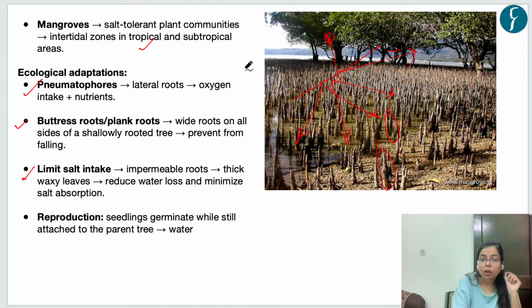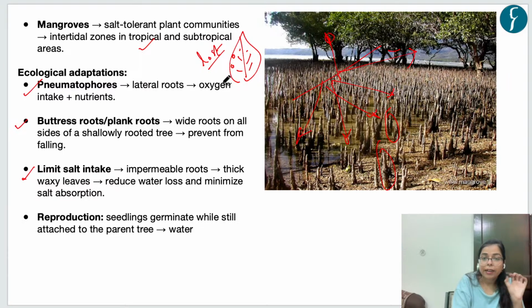Also, they have thick waxy leaves, and their stomatal openings are very small, and because of these small stomatal openings, less water is lost to the environment. So there is less transpiration or less water loss because of these thick waxy leaves.